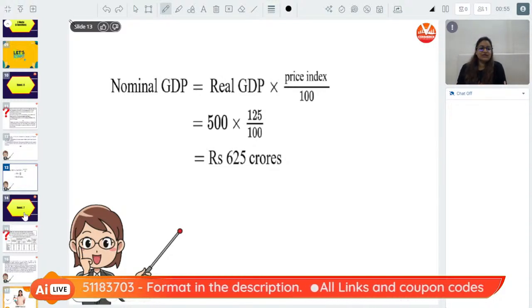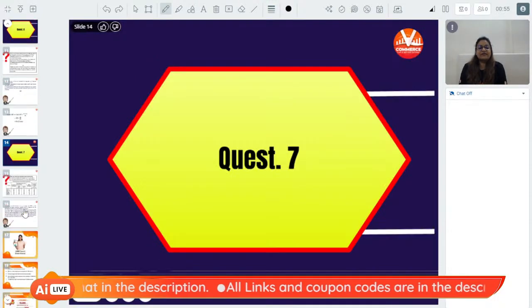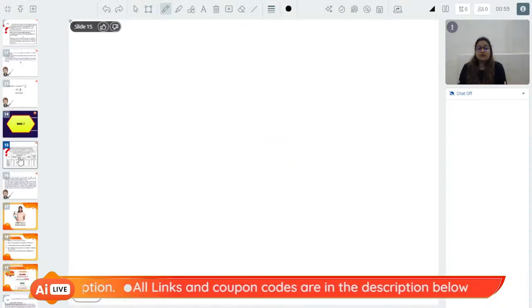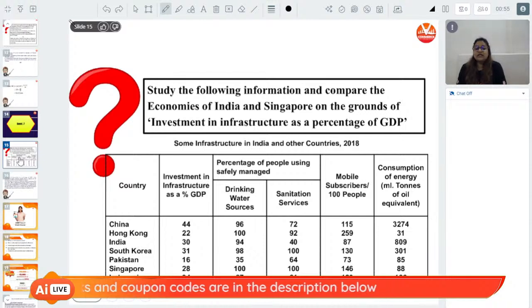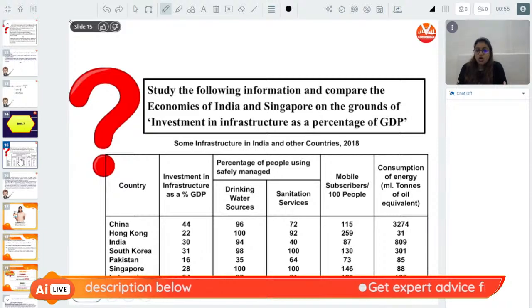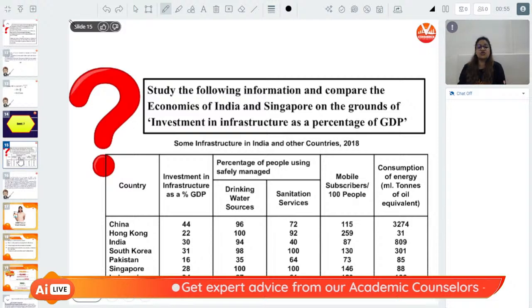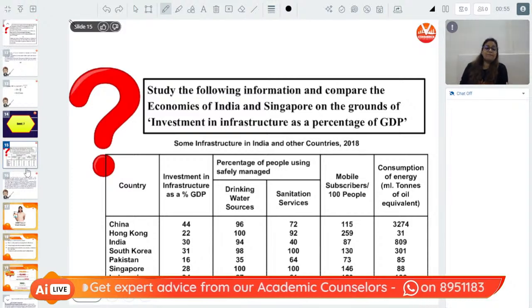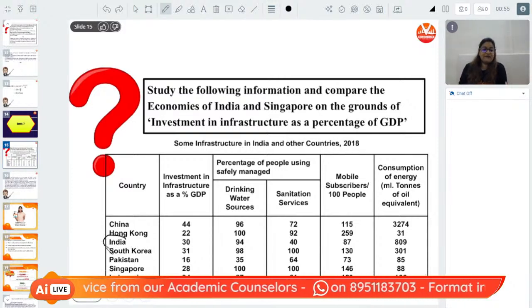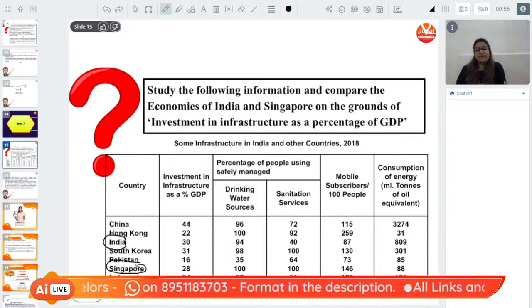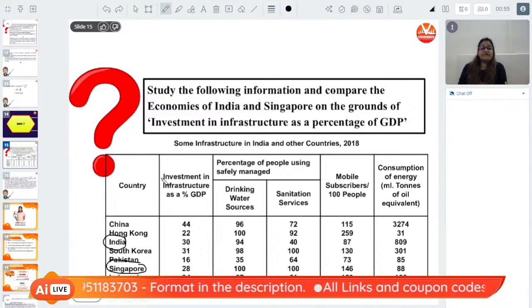Yes. So now let's go to the next question. Now we'll be discussing the 7th question. The question is given as: study the following information and compare the economies of India and Singapore on the grounds of investment in infrastructure as a percentage of GDP. Correct? We have to compare India and we have to compare Singapore. What do we have to compare? We have to compare the investment in infrastructure as a total percentage of GDP.